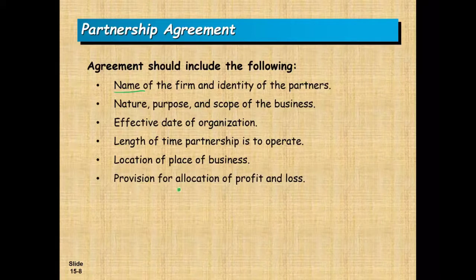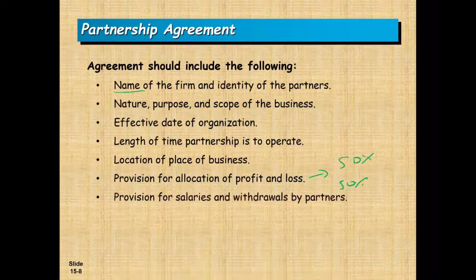You don't have to have this. You don't have provision. If you don't have provision, everything is split 50-50, just like Forrest Gump, okay? Provision for salaries and withdrawals by partners. Also, if there's any salaries or withdrawal by partners, we need to agree on those numbers.